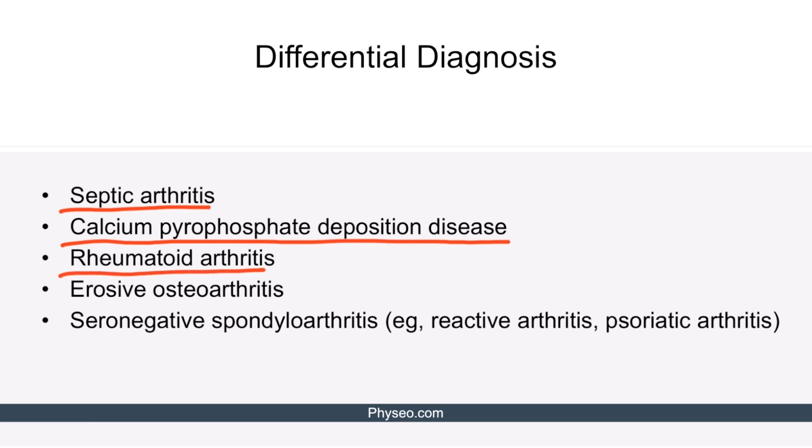Rheumatoid arthritis and erosive osteoarthritis can also present with joint pain, swelling, and erythema. However, both of these conditions usually present with more than one joint involved. Finally, seronegative spondyloarthritis, like reactive arthritis or psoriatic arthritis, should be considered in the differential diagnosis. In contrast to gout, these conditions have distinct associated features. For example, reactive arthritis can be associated with urethritis and conjunctivitis, while psoriatic arthritis is associated with psoriatic skin lesions.